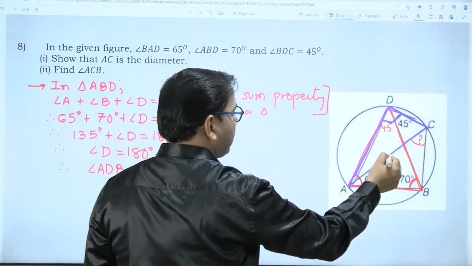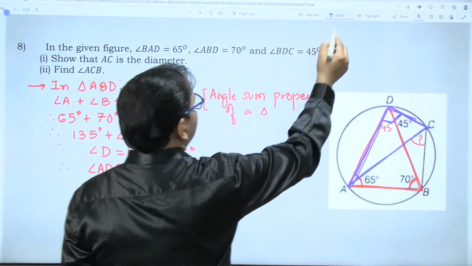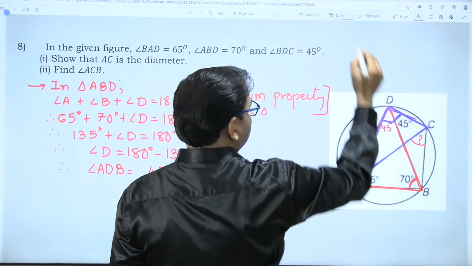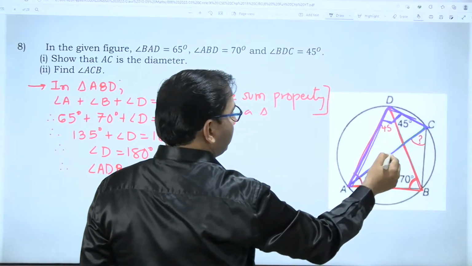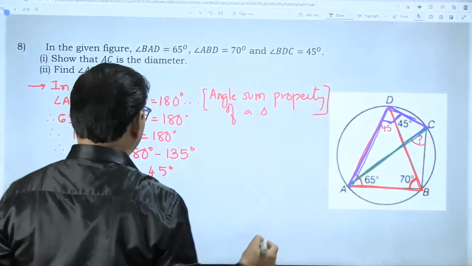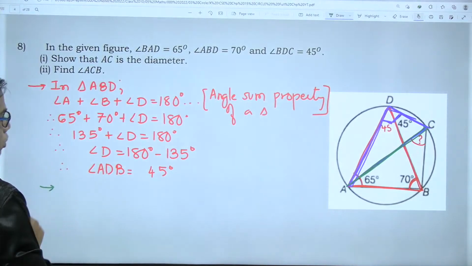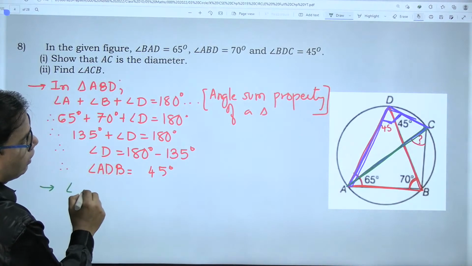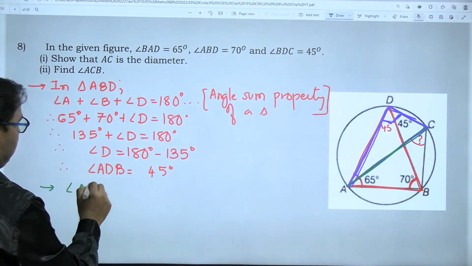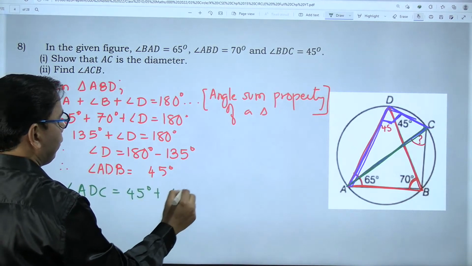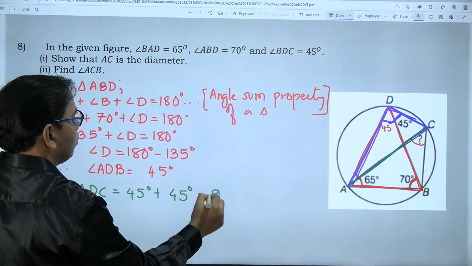So AC is a diameter. Only a diameter can divide a circle into two semicircles, and the angle in a semicircle is a right angle. That is what I am going to use. Angle ADC is 45 degrees plus 45 degrees, which is equal to 90 degrees.